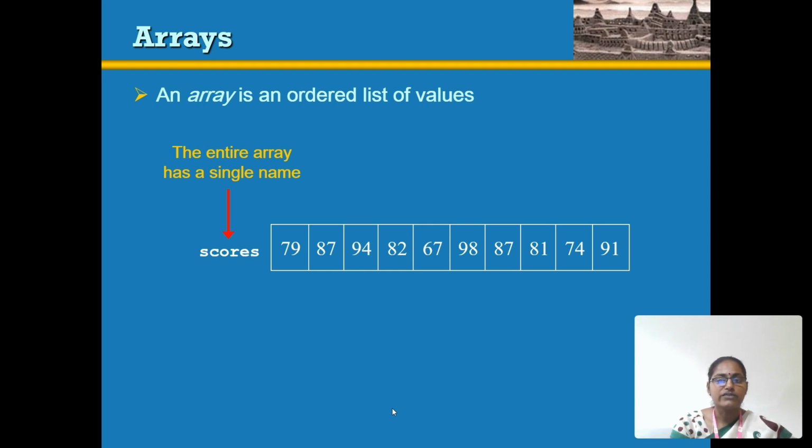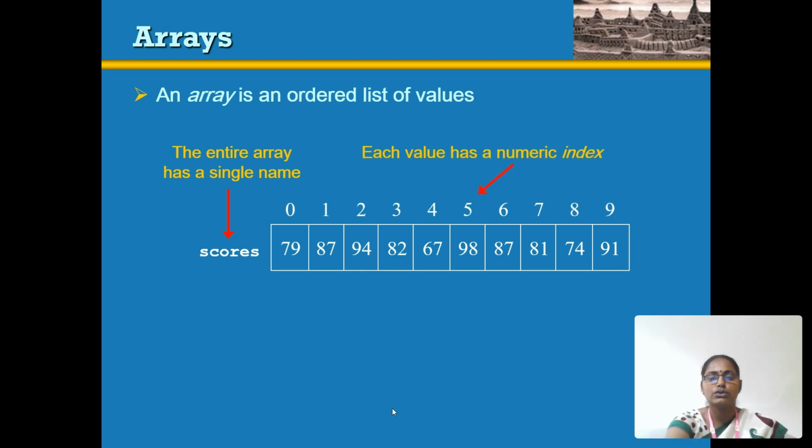The array name contains 10 elements, from 79 to 91, and each element has an index value, which is a numeric value. The index value starts from 0 and ends at n minus 1, where n is the size of the array. The size of the array is 10, so the index runs from 0 to n minus 1, that is 10 minus 1, which is 9. So the index values are 0 to 9.